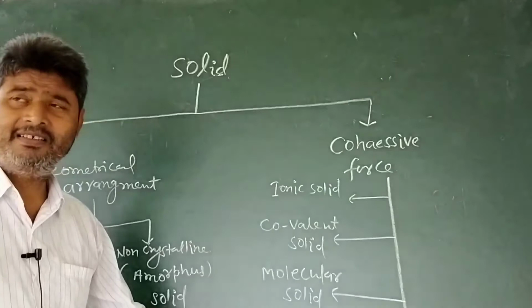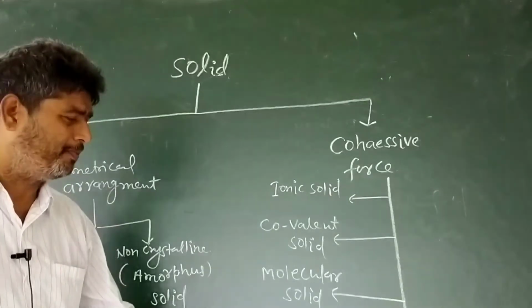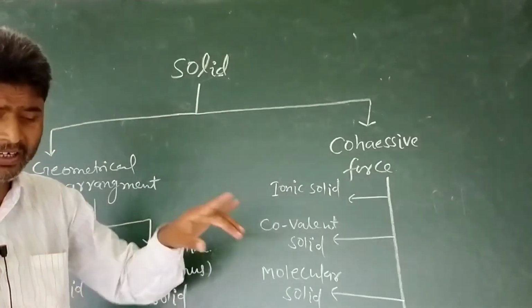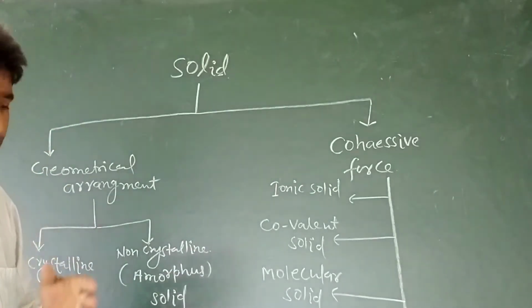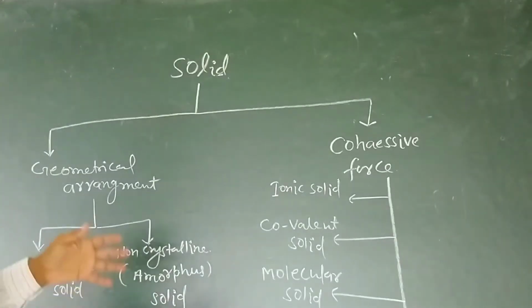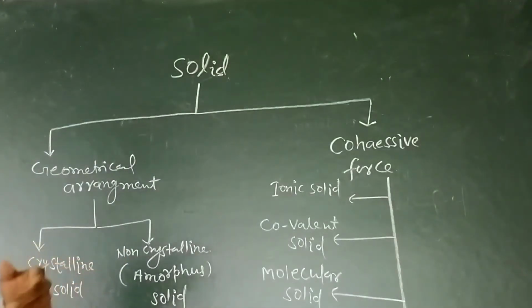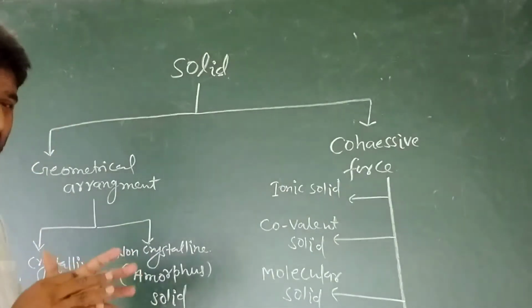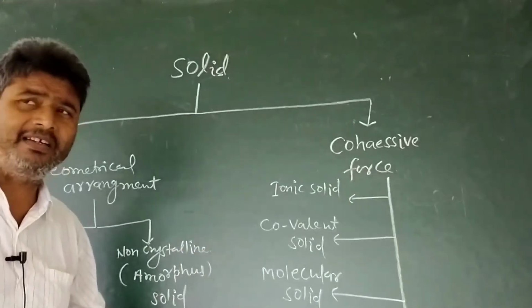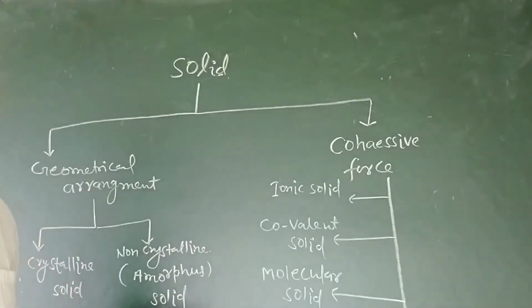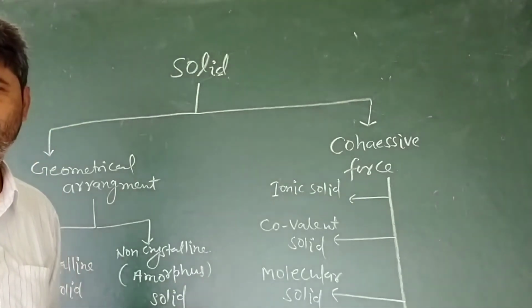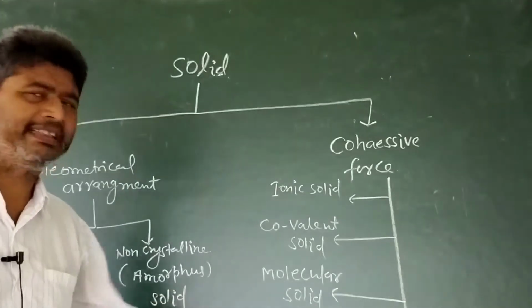In metallic solid, Lagrange force exists. Cations are surrounded by a sea of electrons and each electron is surrounded by a lot of cations, that is metal ions. The strong electrostatic force of attraction exists between metal ions and free electrons. So due to this, metallic solid is obtained. All the metals and alloys come under this category.